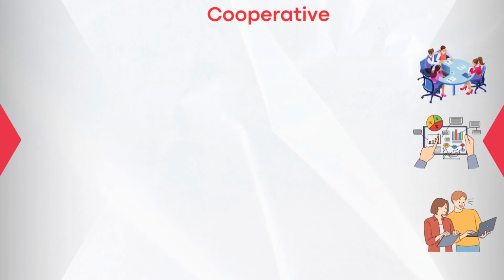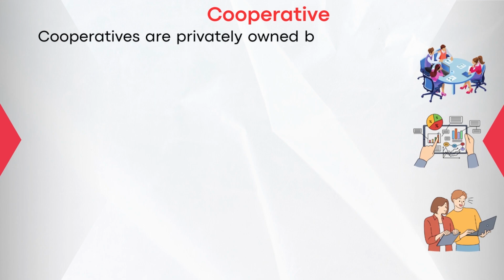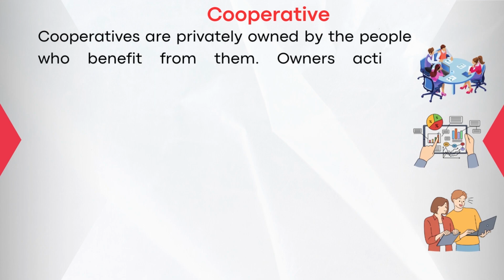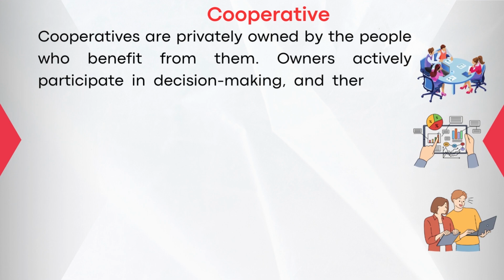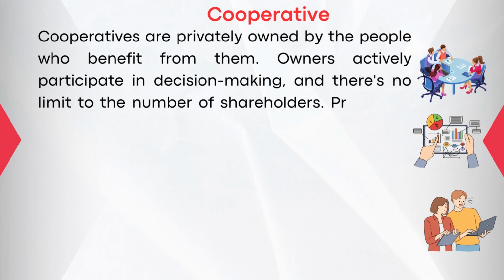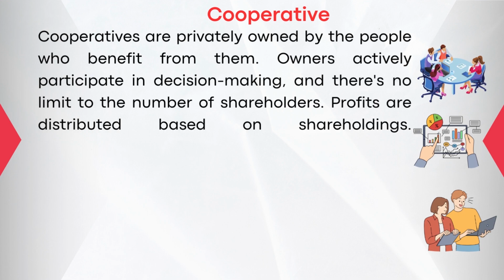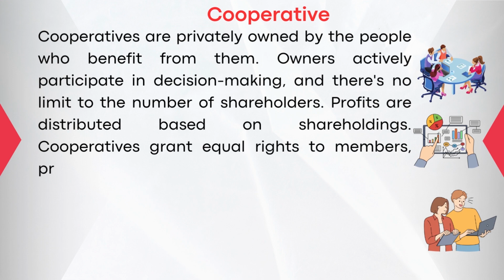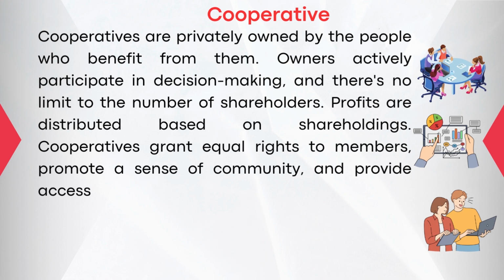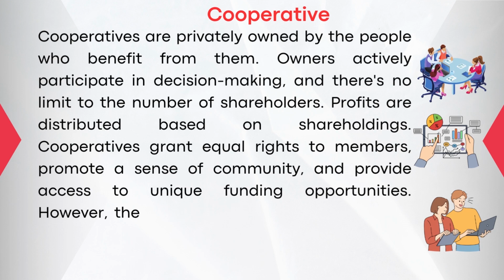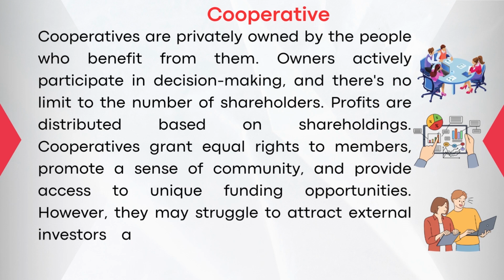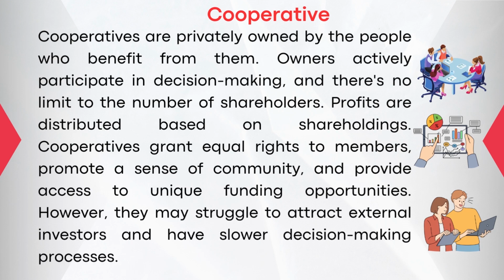Number 5. Cooperative. Cooperatives are privately owned by the people who benefit from them. Owners actively participate in decision-making, and there's no limit to the number of shareholders. Profits are distributed based on shareholdings. Cooperatives grant equal rights to members, promote a sense of community, and provide access to unique funding opportunities. However, they may struggle to attract external investors and have slower decision-making processes.